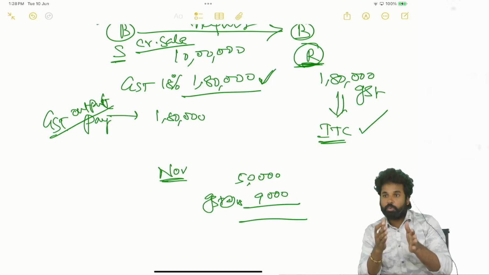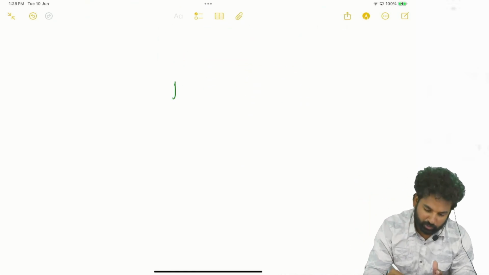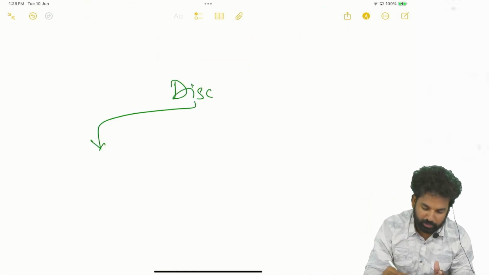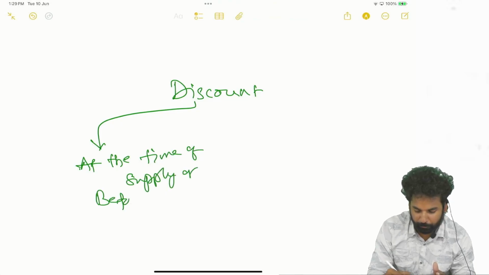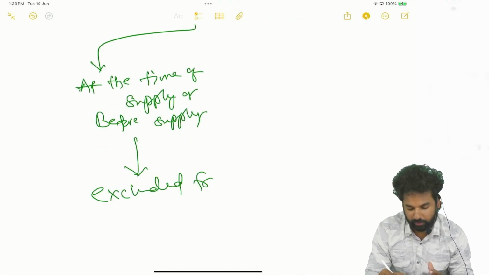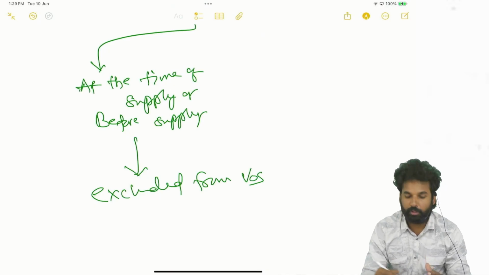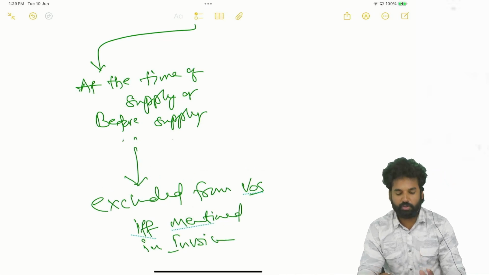So whenever it is a post supply discount, 3 conditions must be satisfied. See, if discount is given at the time of supply or before supply, it is excluded from the value of supply if mentioned in the invoice, in the bill. Discount shall be mentioned in the bill.